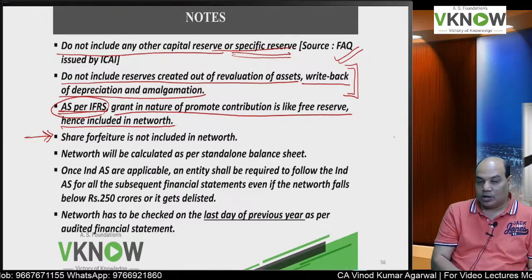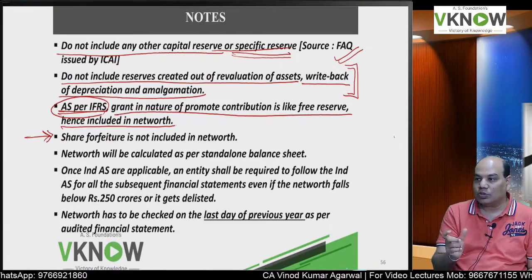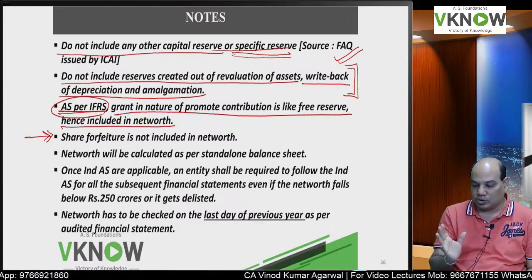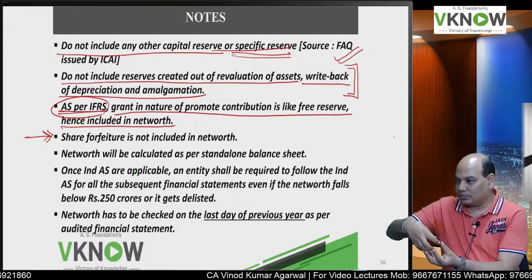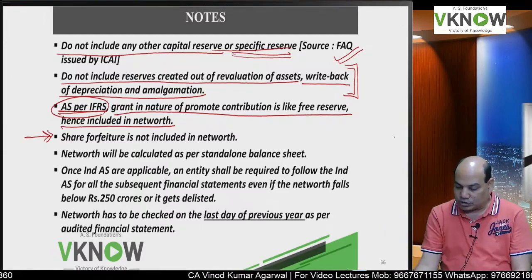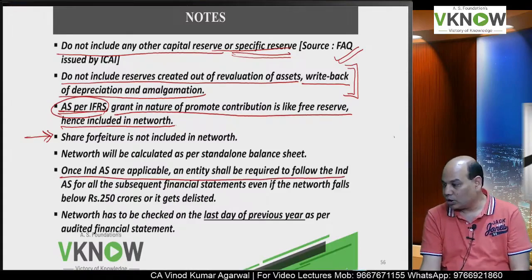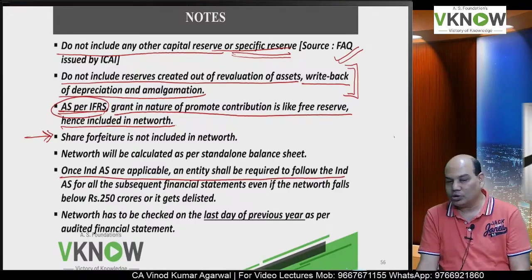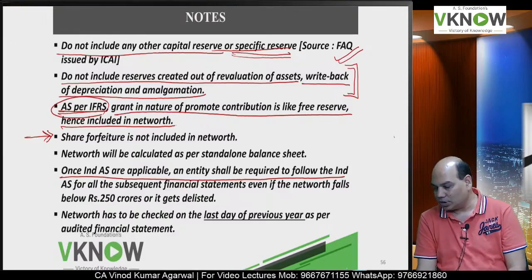Next question is whether net worth will be calculated on standalone balance sheet or consolidated balance sheet. Yes, it has to be standalone balance sheet, because first we have to check the applicability to a single company. Okay. Next question, one student had also asked, what if the net worth falls below the prescribed limit or if the company becomes unlisted?